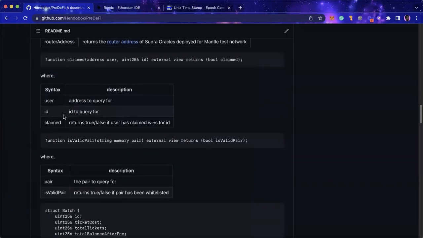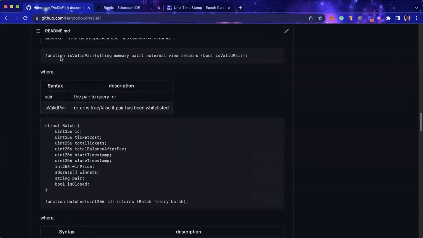And then the next method we have is valid pair. This is a helper function. Basically, in the smart contract we have integrated Supra Oracles, and we also whitelist which pairs we can actually use with Supra Oracles and the smart contract. So valid pair is going to let you know if a particular pair has been whitelisted in the smart contract, which means you will be able to get its price from the Supra Network Oracle.